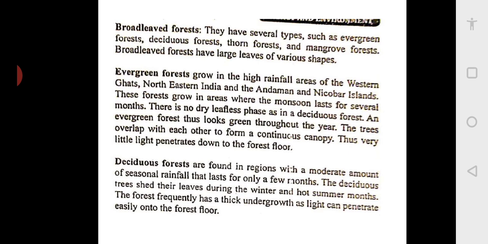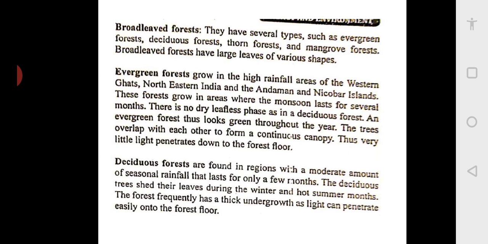These forests grow in areas where the monsoon lasts for several months. In Karwar and Goa also, you have rain for almost 4 to 5 months. It starts somewhere in June, and June, July, August, September, October, almost 5 months you will have that rain. That is why you will find the evergreen forest. There is no dry leafless phase as in the deciduous forest. Here there is no leafless phase.